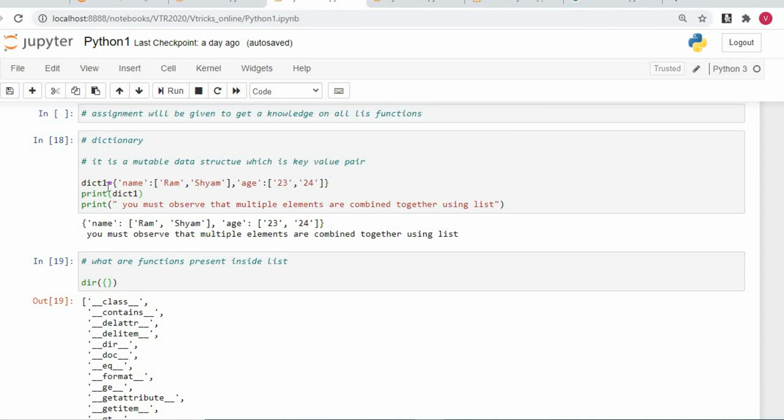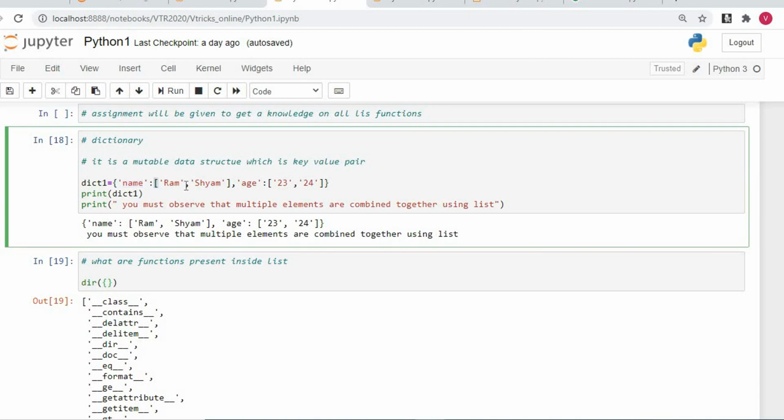I am creating a dictionary by the name dict1, which is equal to, I am opening the flower bracket, then I say 'name', colon, then 'Ram', comma, 'Sham'. That is, for the name index, I am creating a list with Ram and Sham. I put a comma, then I say 'age': 23, 24. You must understand this very carefully: whenever we combine multiple elements, you have to use a list. What is a list? A square bracket. I am combining Ram and Sham, so I am using the square bracket.